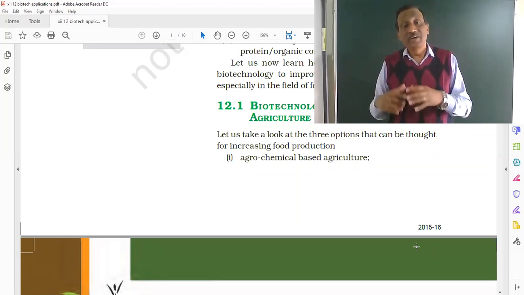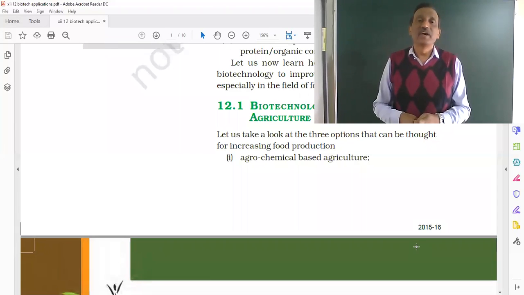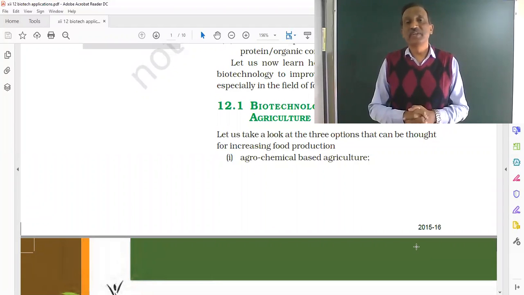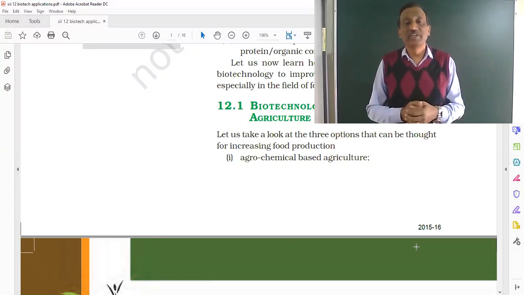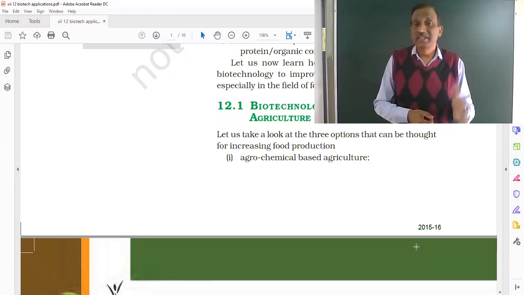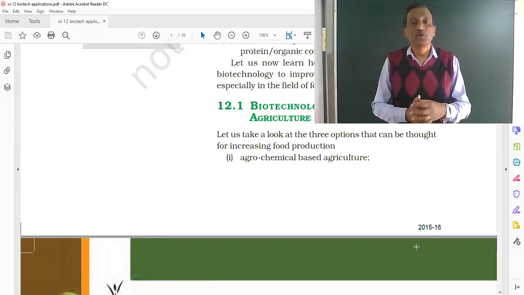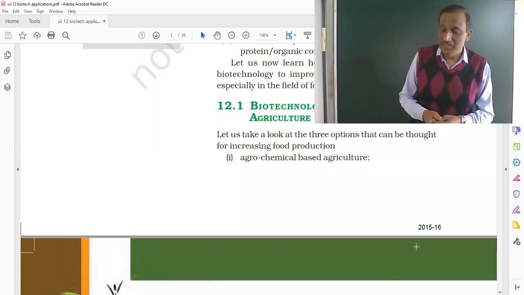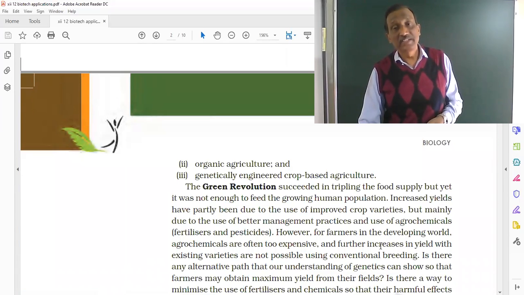Now, after the green revolution started in our country, we are tremendously using fertilizer. And the worst thing is that most of our farmers don't know what type of fertilizers are actually required on the field. The soil testing laboratories are there, but farmers seldom go to get their soil tested for the presence or absence of certain minerals and what type of fertilizers is to be used.